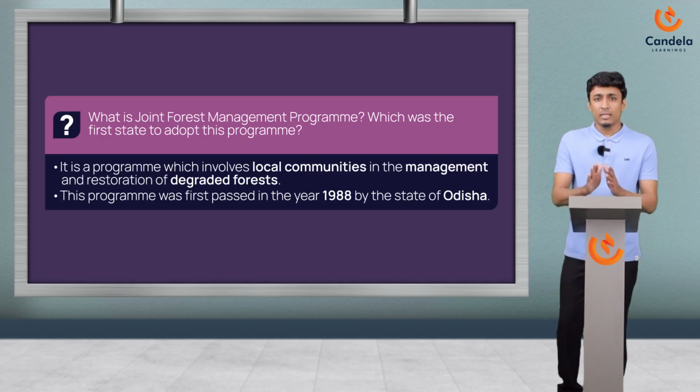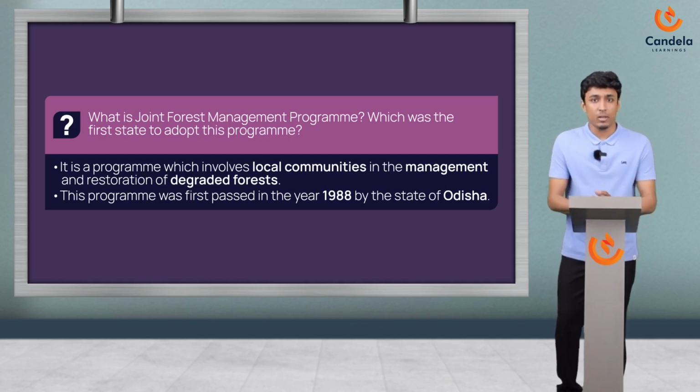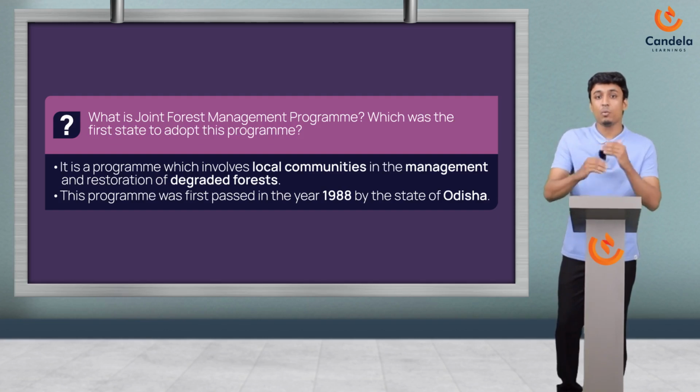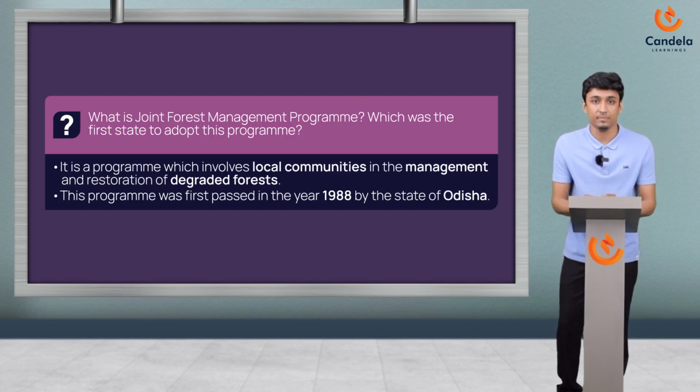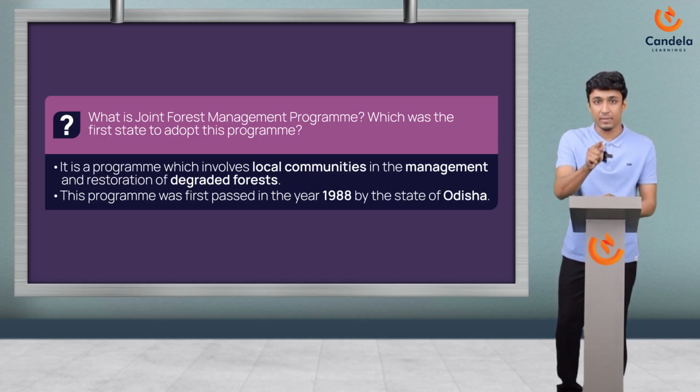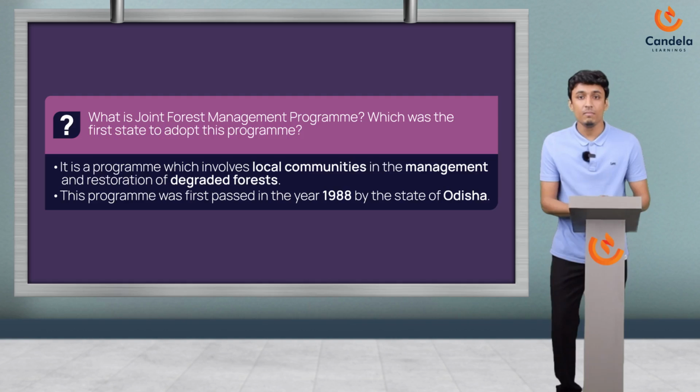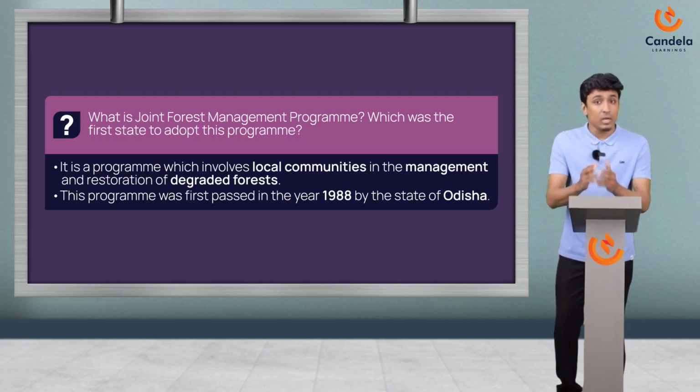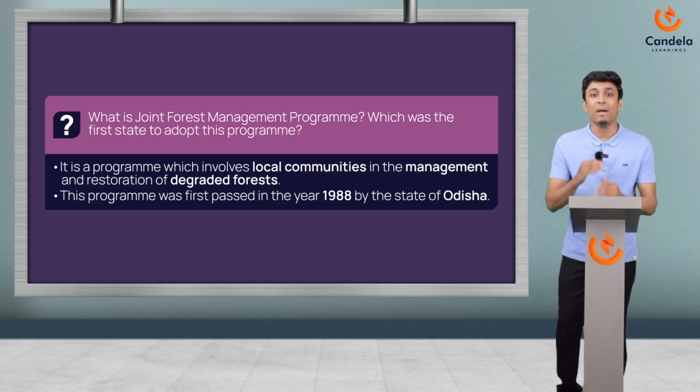So here we know that joint forest management is a program. You can also use the word program as a keyword here if you want to. So if we arrange the keywords starting from the program, then local communities, which means the program involved local communities. So if there is an involvement of local communities, there should be a reason, right? What is that? There comes the word management. So the involvement of local communities is necessary for the management and restoration of what?